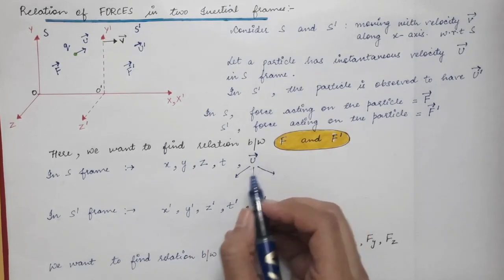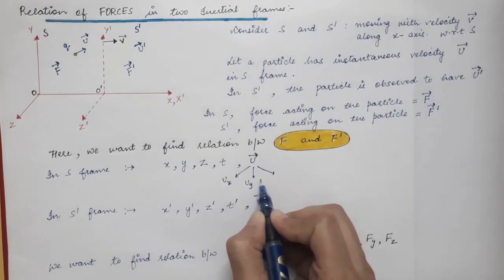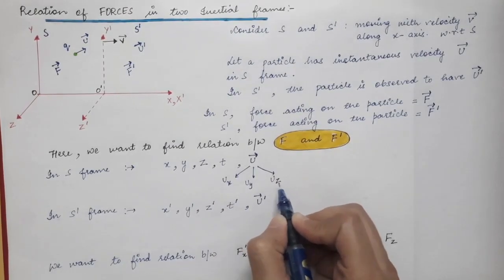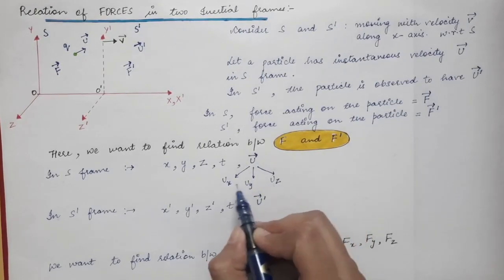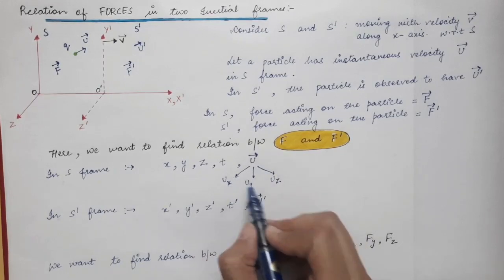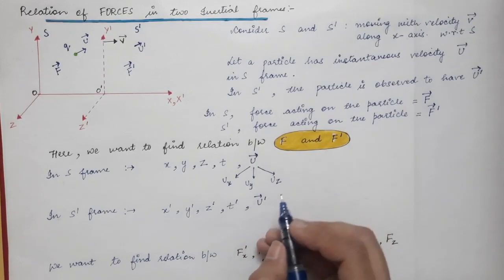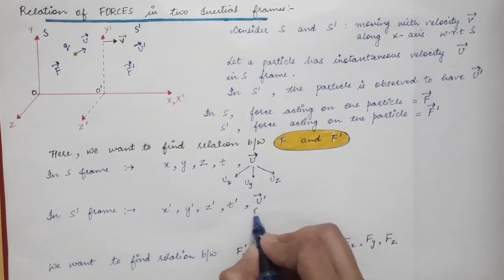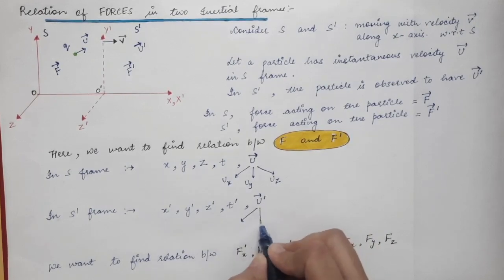So this u vector can be written as ux i cap plus uy j cap plus uz k cap. So we can write this u vector in terms of its coordinates, in terms of its components. And in the S prime frame, the velocity of the same particle is u prime vector.